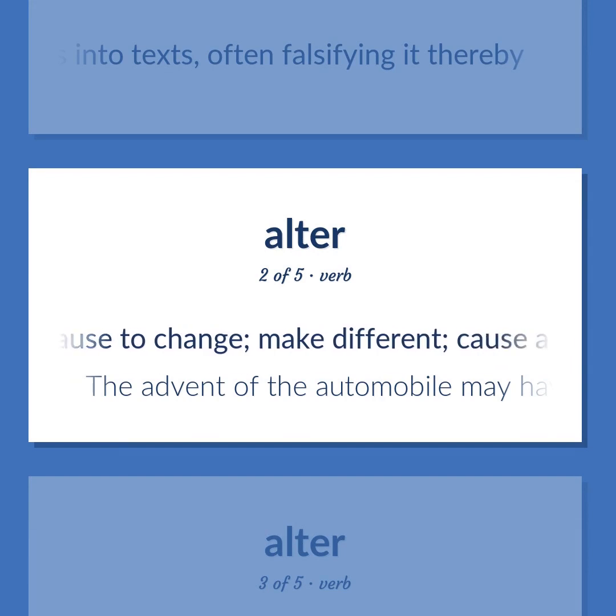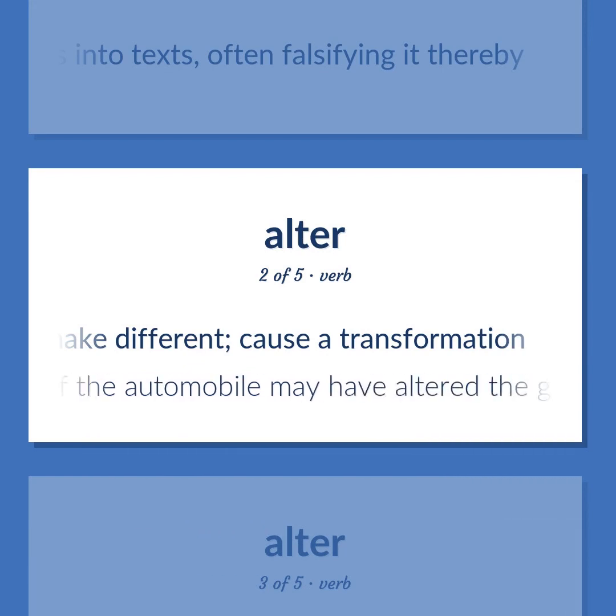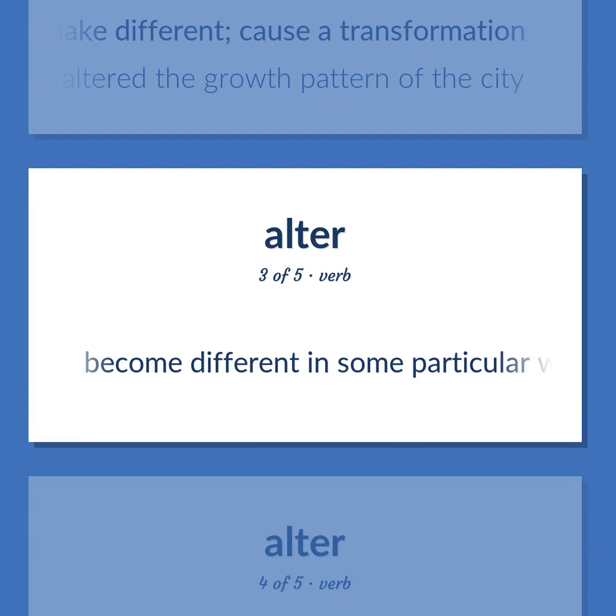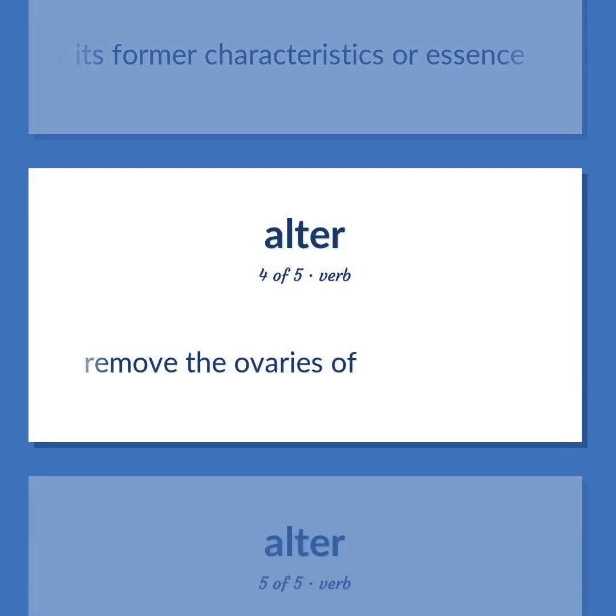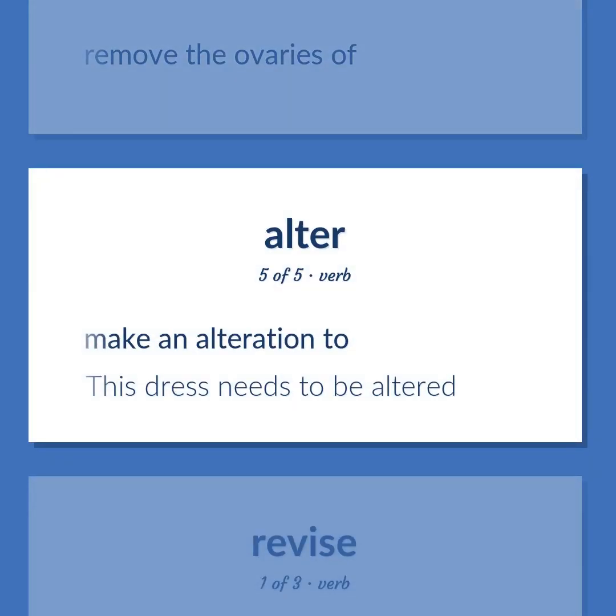Cause to change, make different, cause a transformation. The advent of the automobile may have altered the growth pattern of the city. Become different in some particular way, without permanently losing one's or its former characteristics or essence. Remove the ovaries of. Make an alteration to. This dress needs to be altered.